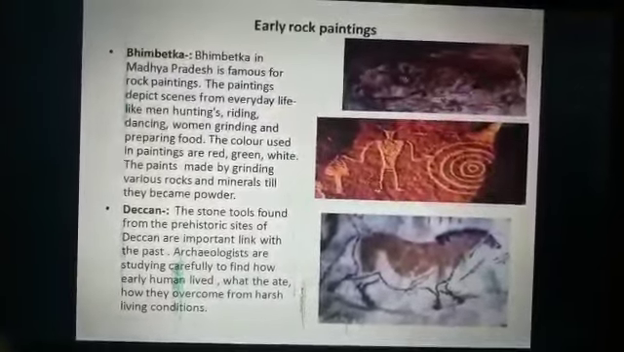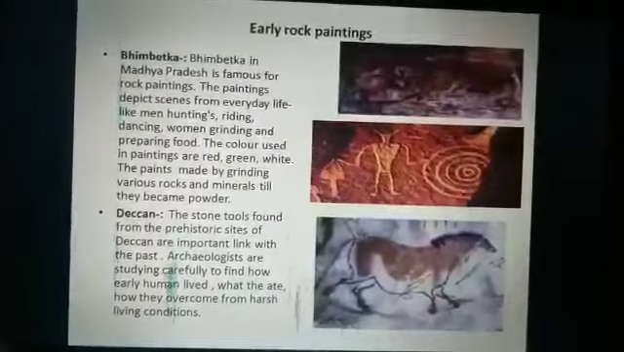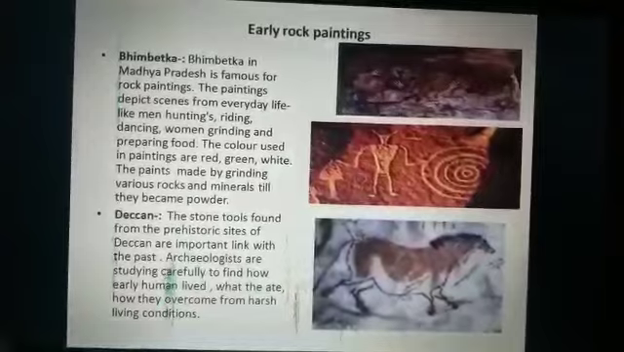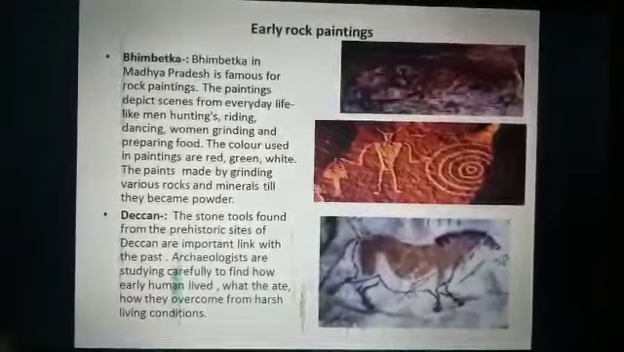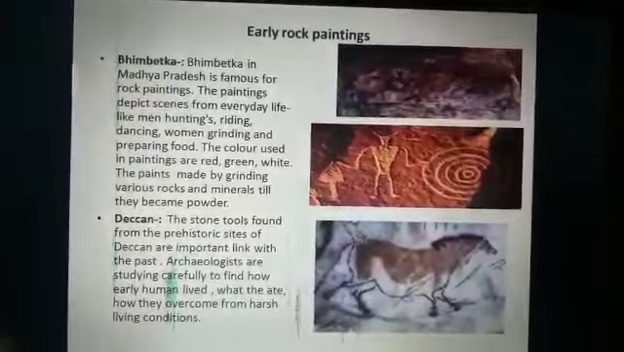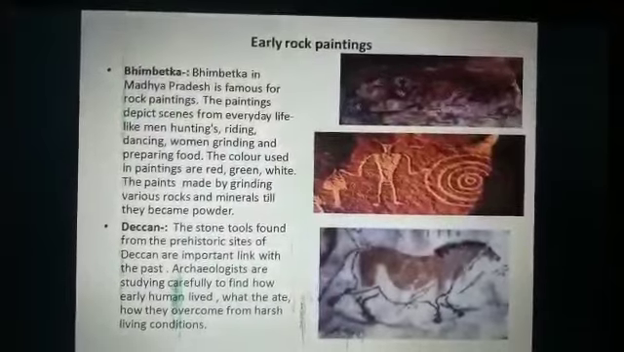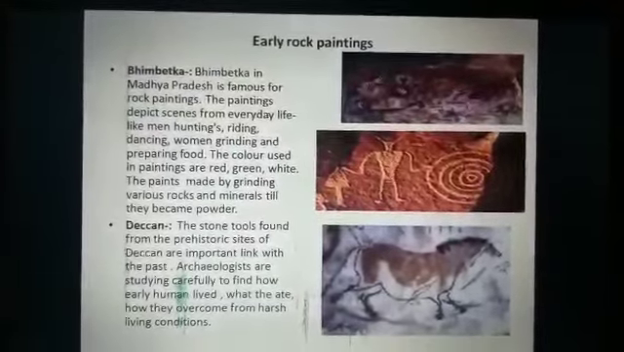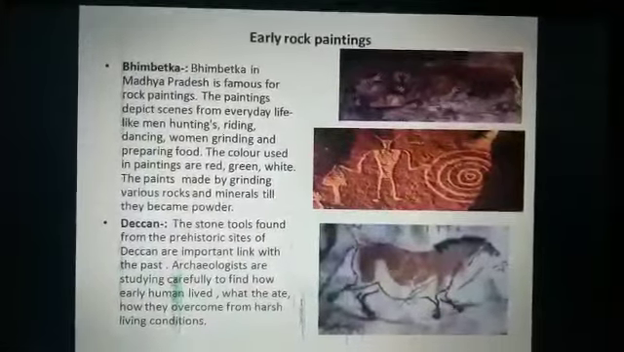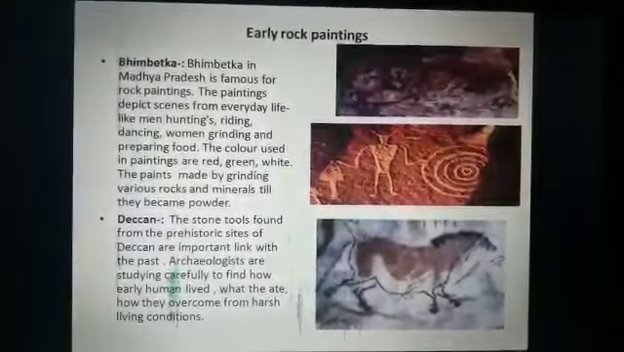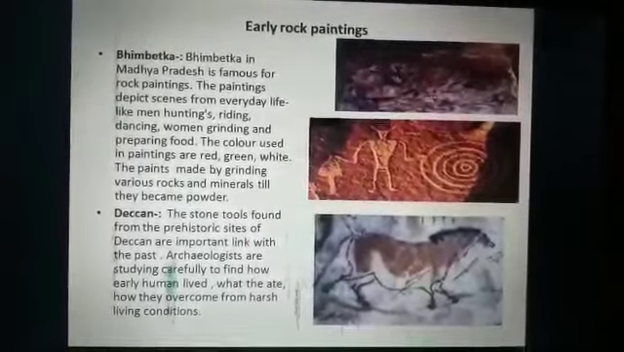Bhimbetka in Madhya Pradesh is famous for its rock paintings. The paintings depict scenes of everyday life, like men hunting, riding, dancing, and women grinding and preparing food. This means we could have an idea about the daily activities of early humans from these paintings. The colors used in the paintings are red, green, and white. The paint was made by grinding various rocks and minerals till they became powder. Even early humans used paints in their paintings.